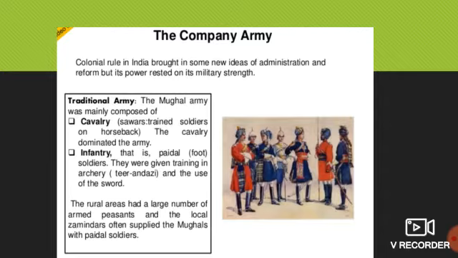A major problem was that Brahman Pandits gave different interpretations of local law based on different schools of Dharma Shastra. So they gave teaching of Dharma Shastra to bring about uniformity, that all are the same, all are equal.